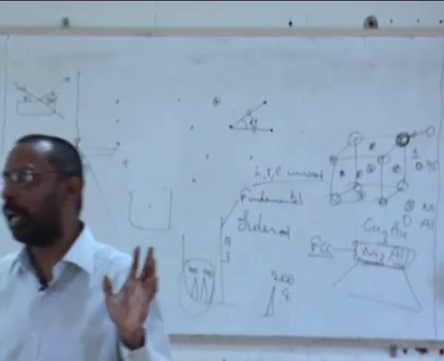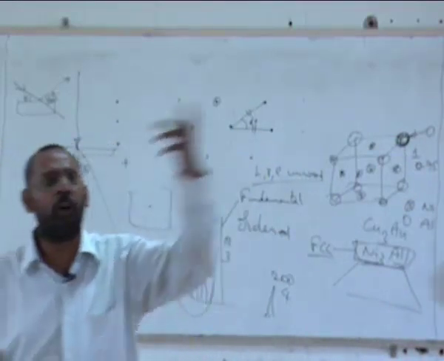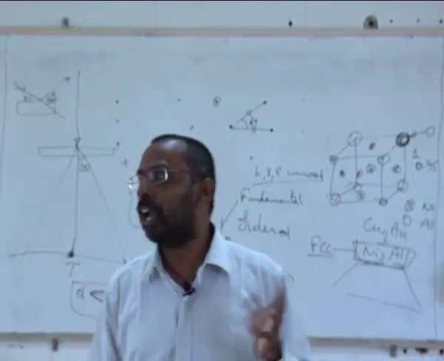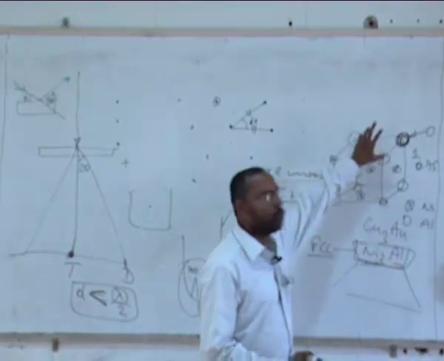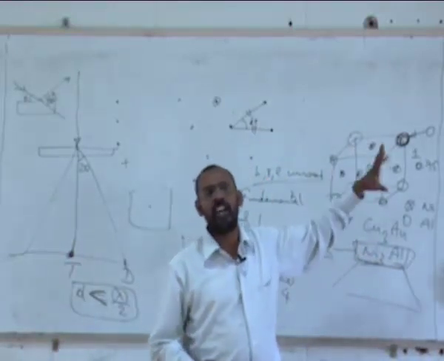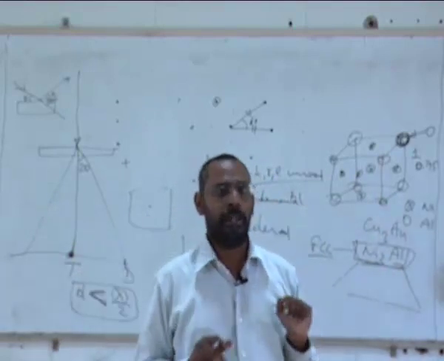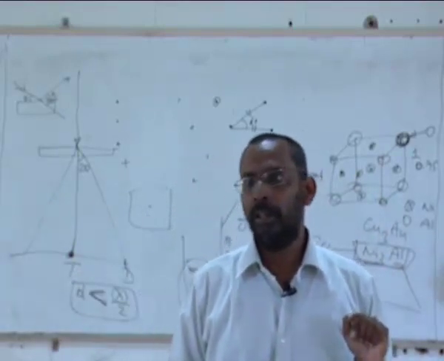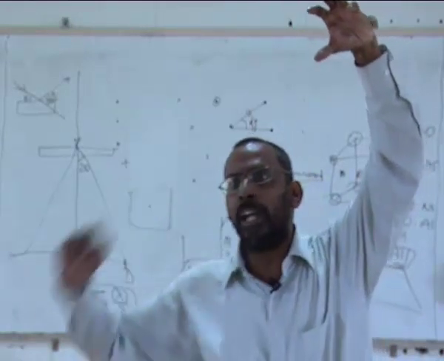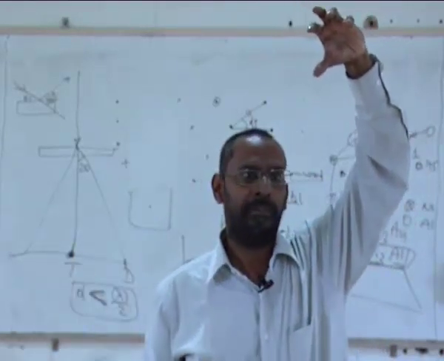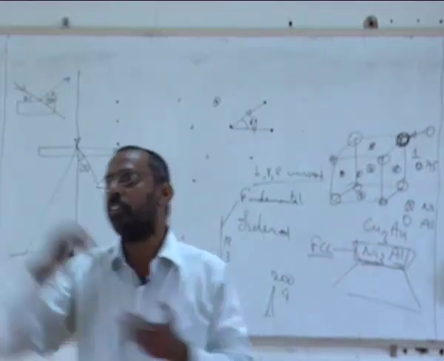For example, in sodium chloride, sodium has to sit somewhere and chlorine has to sit somewhere. Chlorine cannot go and sit where the sodium is. It's not possible. So similarly here, if there are specific preferred sites for each atom, we call it a chemically ordered material. A structurally ordered material can be either chemically ordered or chemically disordered. It is not possible that a material is chemically ordered but structurally disordered.